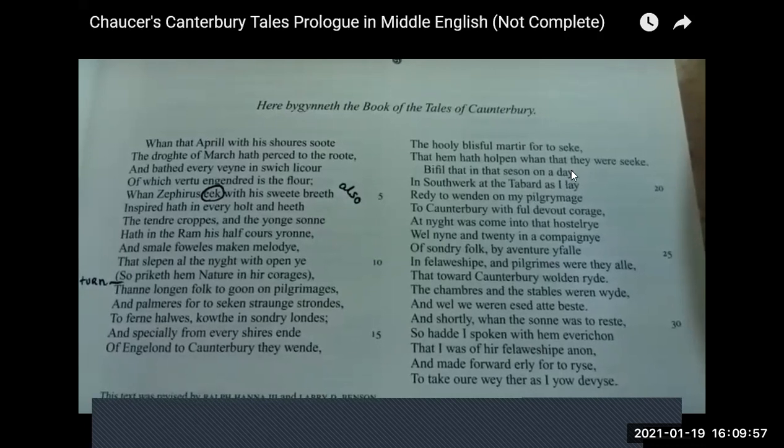So they are going to seek the help of that holy blissful martyr. There's a holy blissful martyr, and they are going to seek his help. This is what they are going there for. Martyr means shaheed.